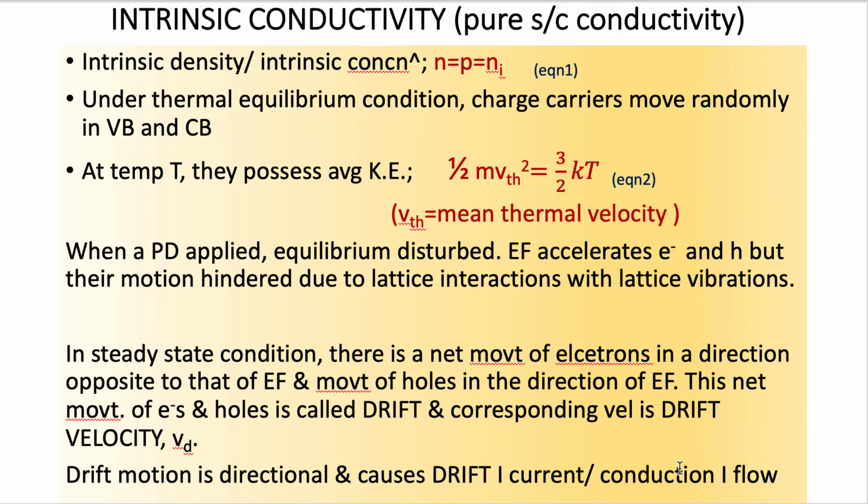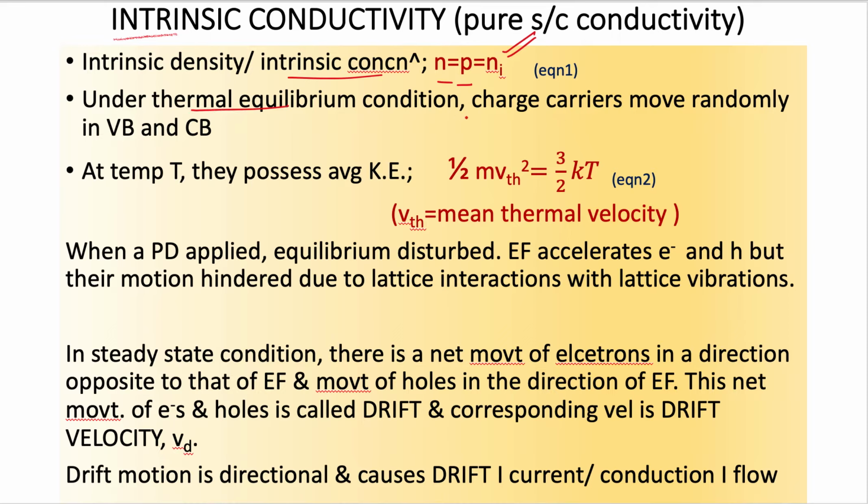Now let's discuss the intrinsic conductivity in the pure semiconductor material. So what happens? Intrinsic density, intrinsic concentration. This means concentration in the case of a pure semiconductor material. It's given by n equal to p, because electron concentration, represented by the n symbol, is actually equal to hole concentration, which is represented by the p symbol, and it's further equal to a constant which can be equated to ni, which is the intrinsic charge carrier concentration.